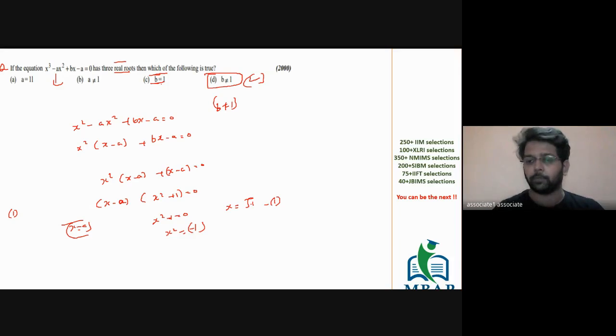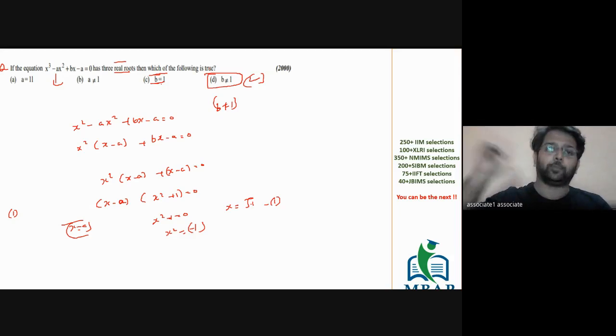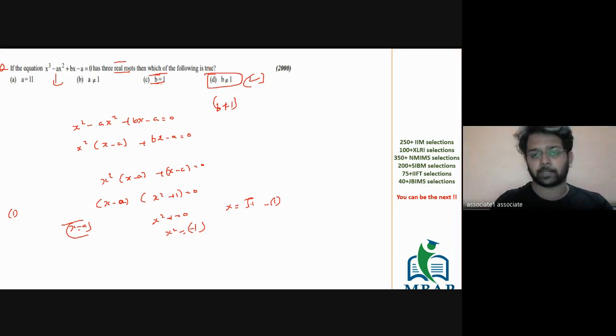Is this clear to all of you? Everyone, is this clear? Sanket, you told me answer is B, answer is C. You put the value of B, I am sure you got the expression as minus 1, but you don't have to make a mistake. The question is not which of them is wrong. The question is which of them is correct. So B equal to 1 is going to be wrong, and B not equal to 1 will be correct.